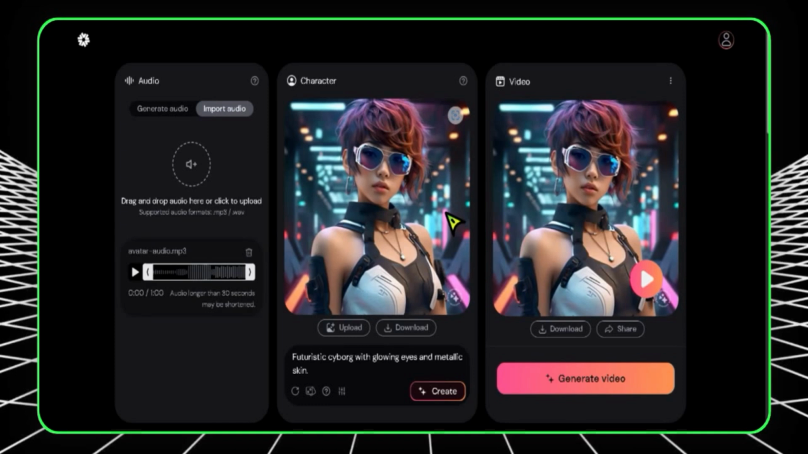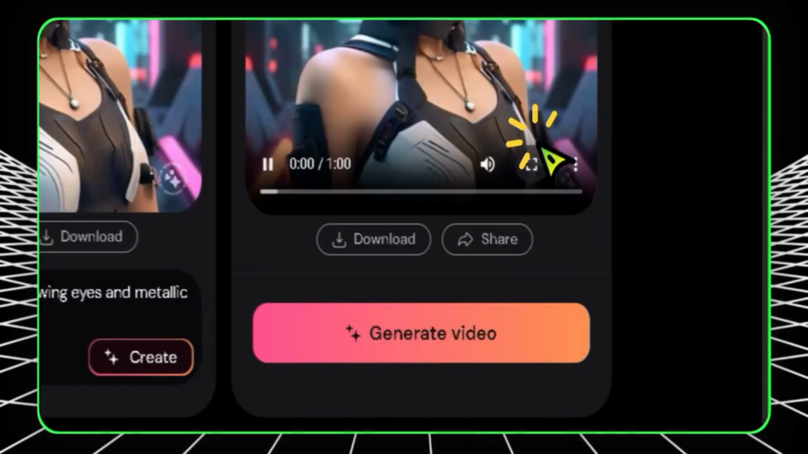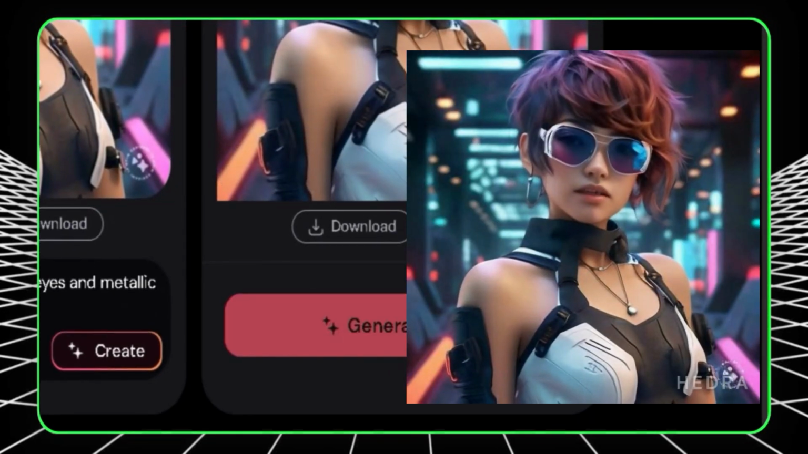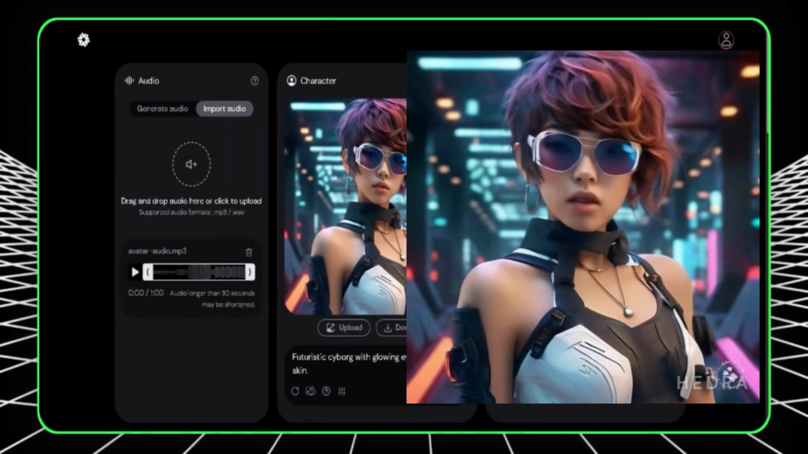The video has been generated, so let's go ahead and watch it together. We are going to test the lip syncing of this AI generated video that is using a song to generate a video for us.